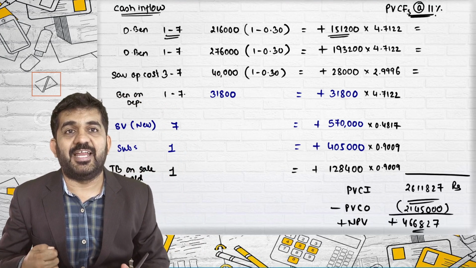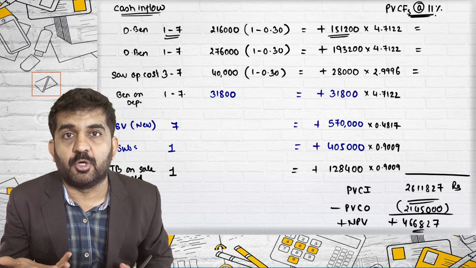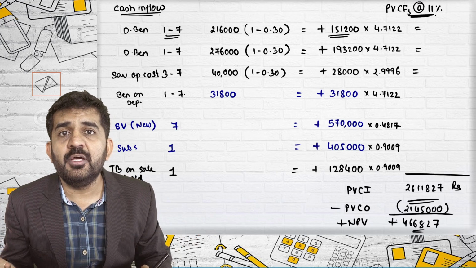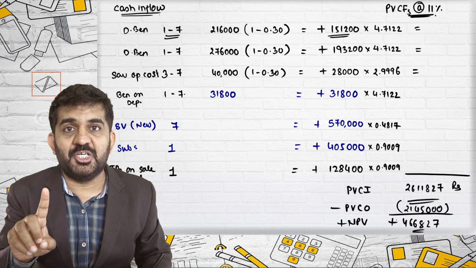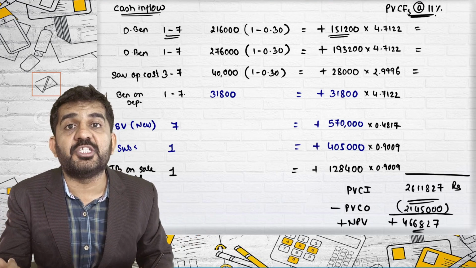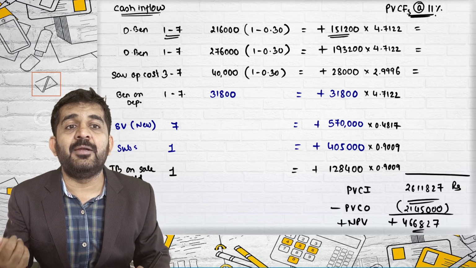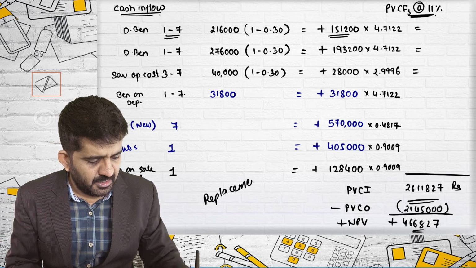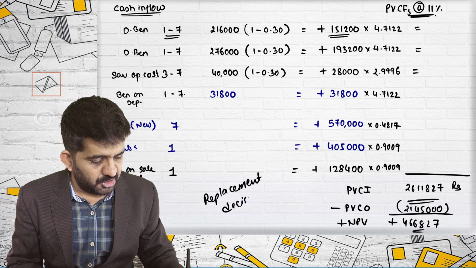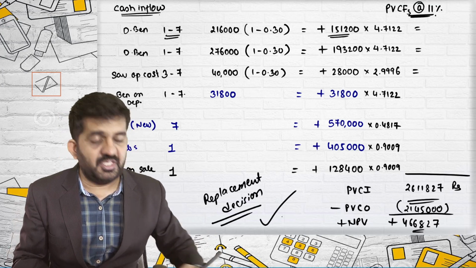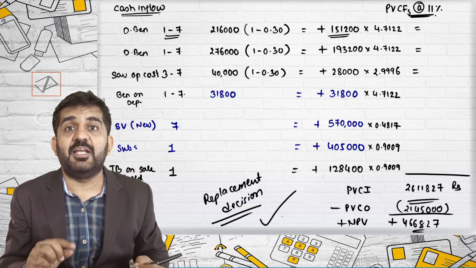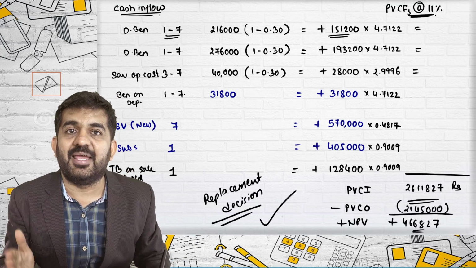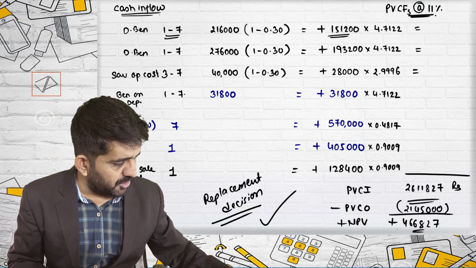If the project NPV is positive, we should accept the project. What is acceptance of the project? Sell old and purchase new. Our decision is not only to purchase new, it is sell old and purchase new. This type of decision is known as replacement decision. As our NPV is positive, never say I will purchase new machine. Always say I will replace old by new machine. This is a replacement decision.